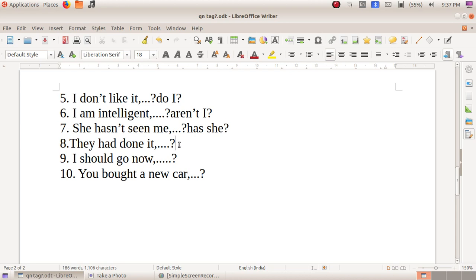And then they had done it. No negative word, positive sentence. So negative tag you have to use, and the auxiliary verb is had. So had plus not is hadn't, and the subject is they. Hadn't they will be the tag.